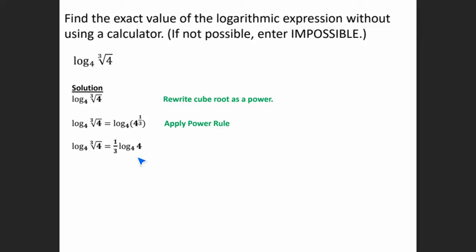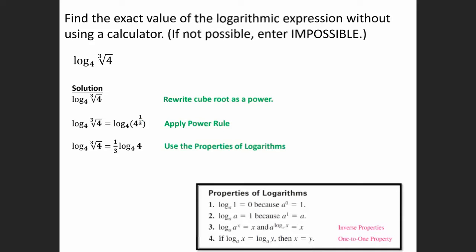Now from section 3.2, we saw this property here, log base 4 of 4. Hopefully that property is this one here, number 2. Notice the base is the same as this number, so that becomes a 1. So log base 4 of 4 is just going to be equal to 1, and then 1 times 1/3 is going to be 1/3. So this whole log is equal to 1/3. Any questions on that?